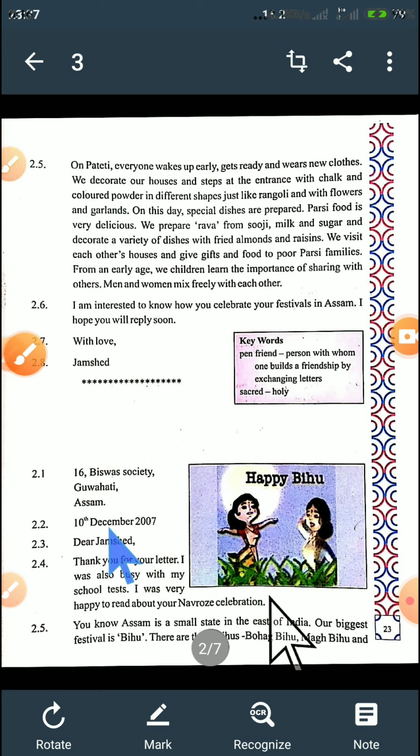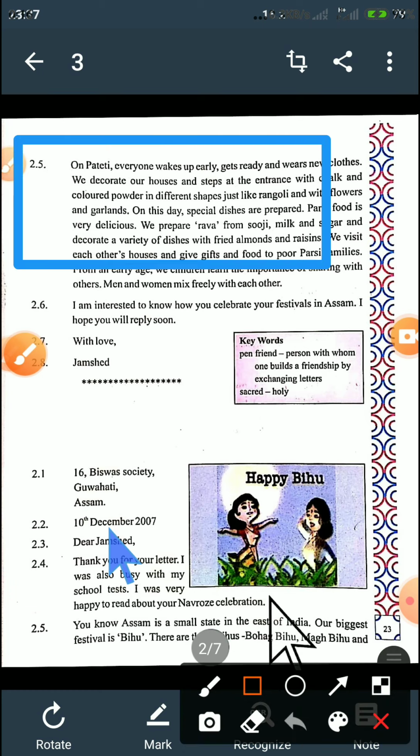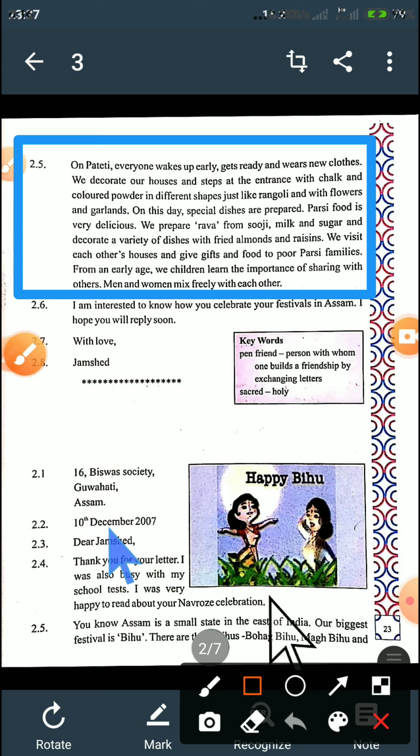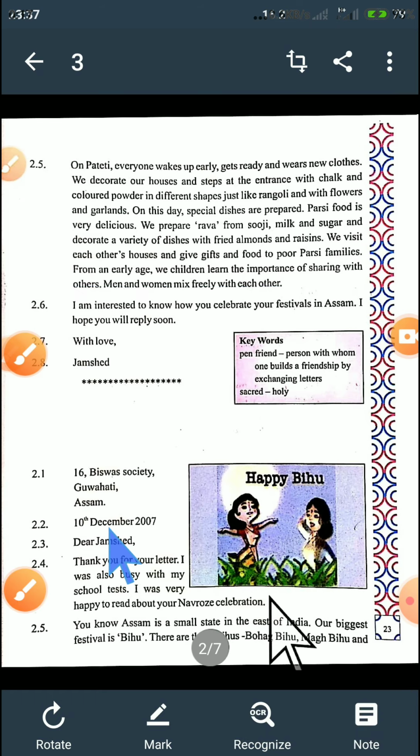Again 2.5, students. This part is the main text. There are two parts, right? The main text, the body, 2.4 and 2.5. Did you get it, students? Right. Now we come to the conclusion part. Conclusion is 2.6 and 2.7.